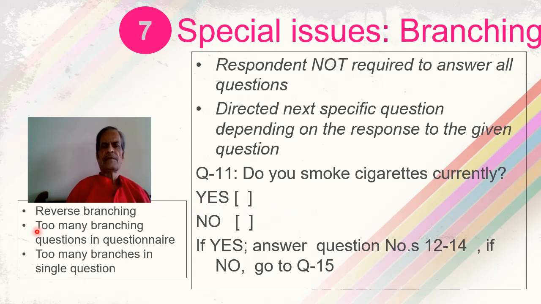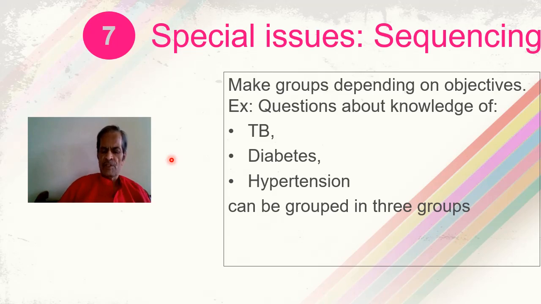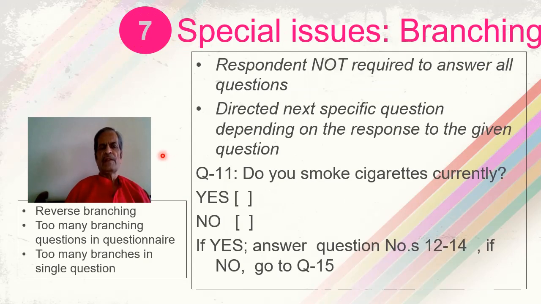Then the next special issue in branching is too many branching questions in a questionnaire. This is one question in a questionnaire. You may have, say, 20 questions in a questionnaire, and if 10 out of these questions require branching, then it will be a very problematic and confusing situation for the respondent. So situations like having too many branching questions in a questionnaire should be avoided.